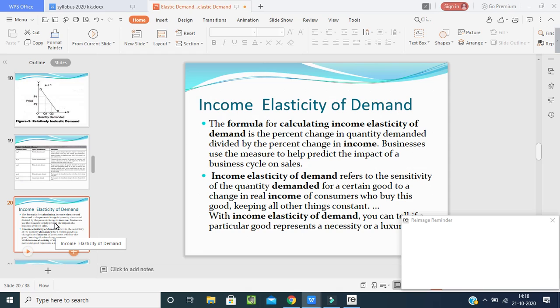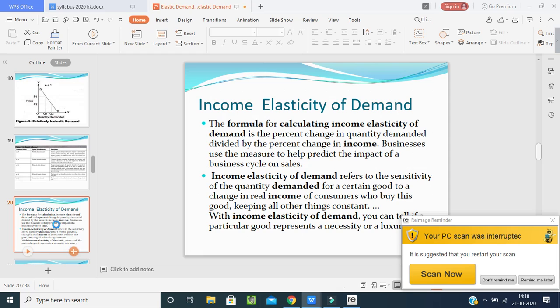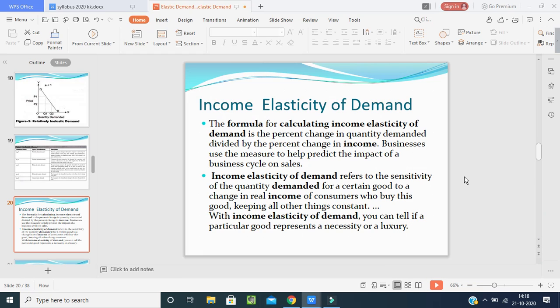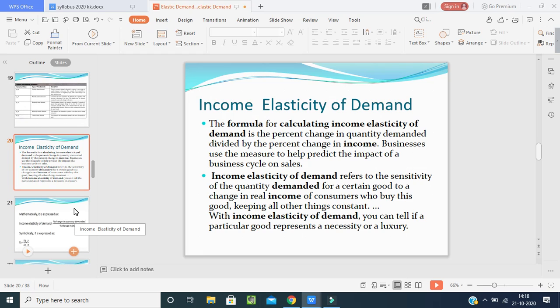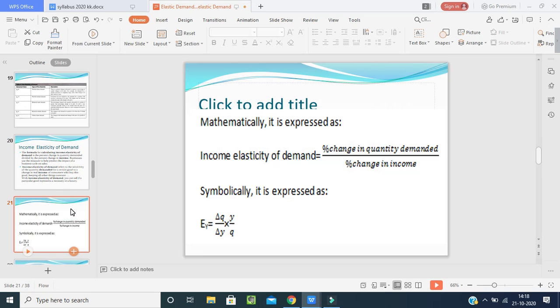The formula for calculating income elasticity of demand is the percent change in quantity demanded divided by the percent change in income. Businesses use the measure to help predict the impact of a business cycle on sales. So what is happening here? It is nothing but the income of the consumers who are going to buy the goods, keeping all the things constant, which talks about the income elasticity of demand. That means depending on the income or the source of income of an individual customer, the income elasticity of demand will work. Overall, that is what it wants to say.